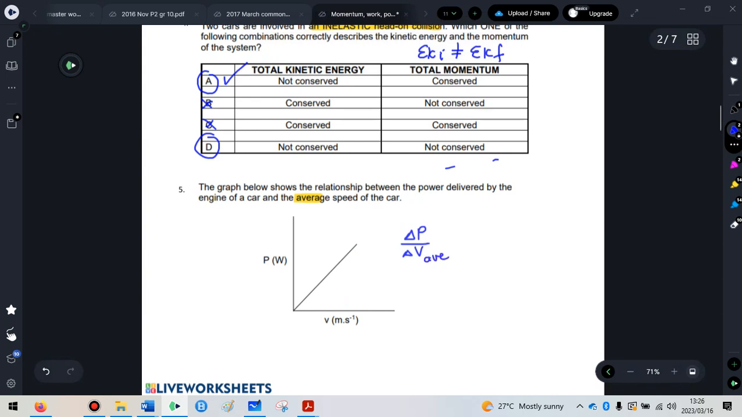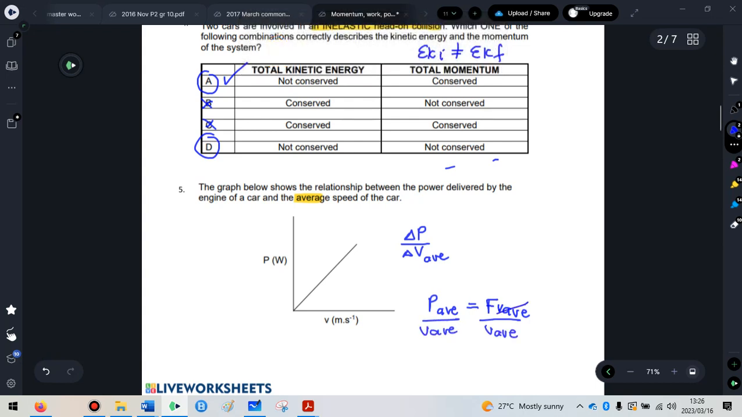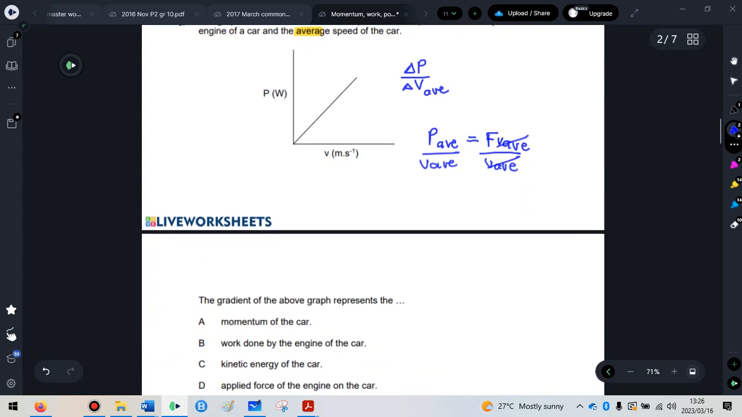Then you go to your data sheet and you try and see, is there a formula with P and V average in it? And if I manipulate it, can it look like this? And it is actually, P average is equal to force times V average. So if you take this and you divide it by V average on both sides, then you get force is equal to P average divided by V average. So it says the graph shows this relationship, the gradient, so they're actually doing it for us. They're asking us what the gradient represents.